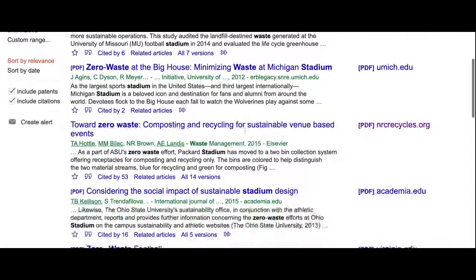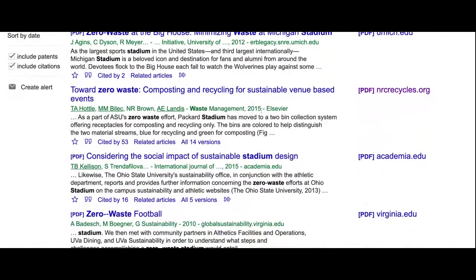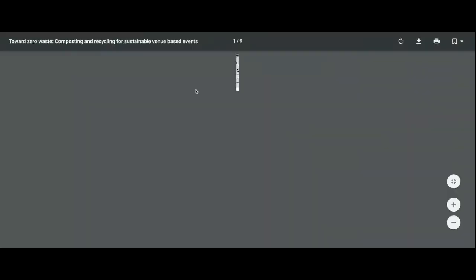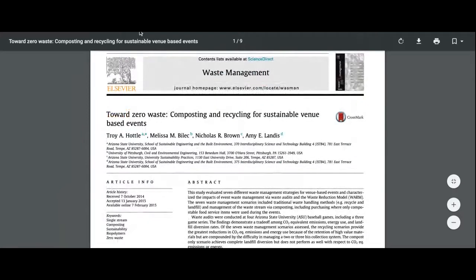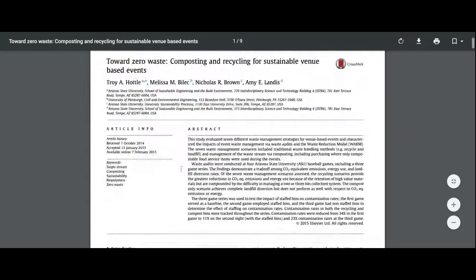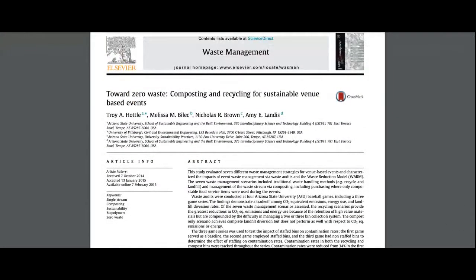This is 2012. And so what I found was this one right here by 2015, so just on the line of 5 years, Towards Zero Waste Composting and Recycling for Sustainable Venue-Based Events. And you'll see that it's available through the National Resources Council, recycles.org. So it's a .org, it's a credible source. And so by clicking on this link, I received the document that I want to talk to y'all about. And so it's 9 pages. It's not as, let's say, verbose as other articles.